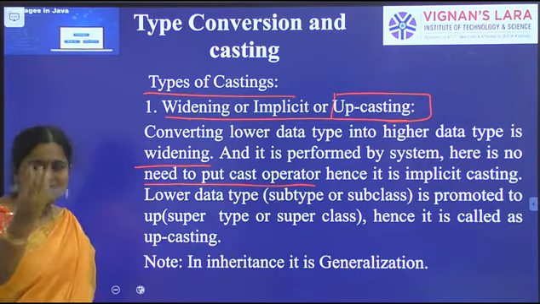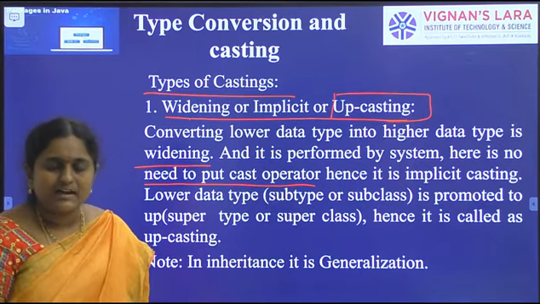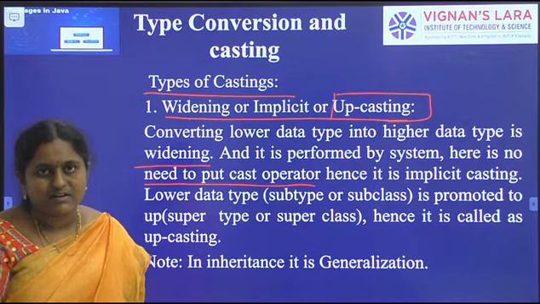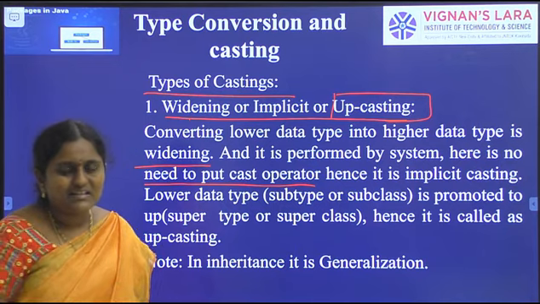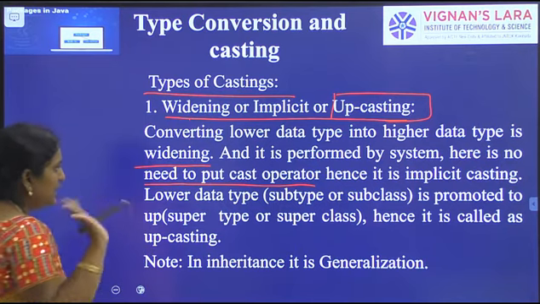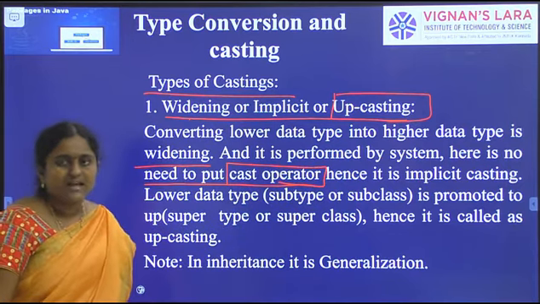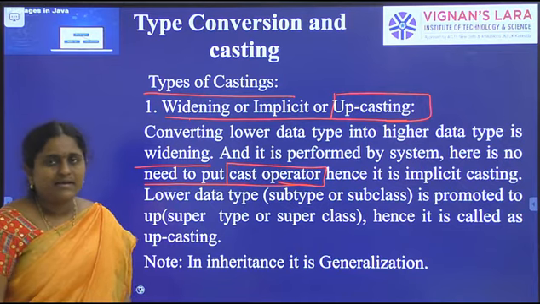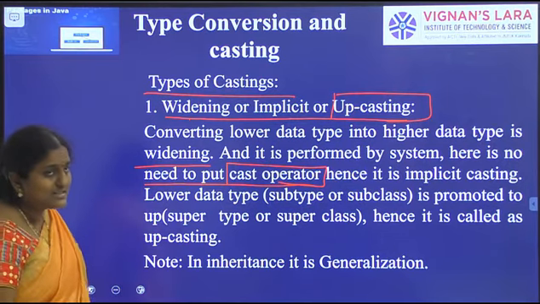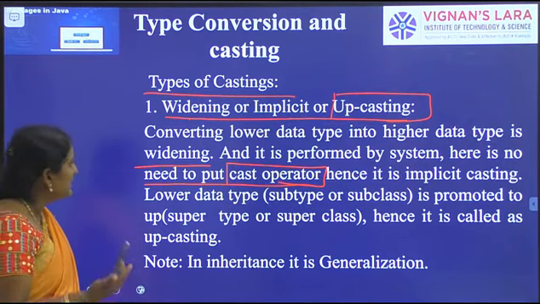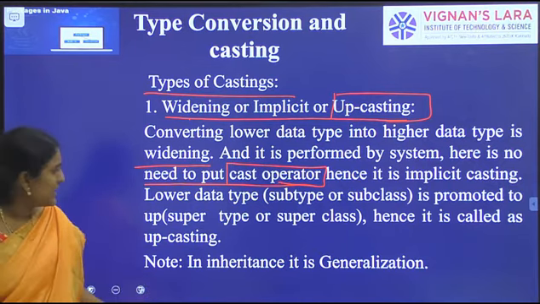In implicit type casting, there is no need to use a cast operator, because the JVM automatically converts the lower data type value into the higher data type value. In implicit type casting, widening casting, upcasting, no need to use a cast operator. Remember this point. Whenever we convert a lower data type to a higher data type, implicit type casting is applied. Hence it is also known as implicit casting.